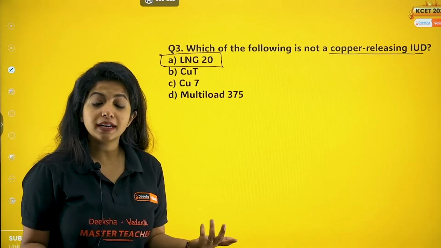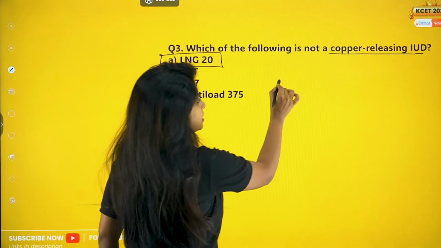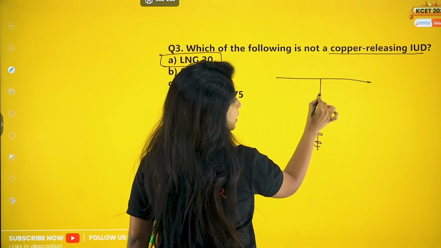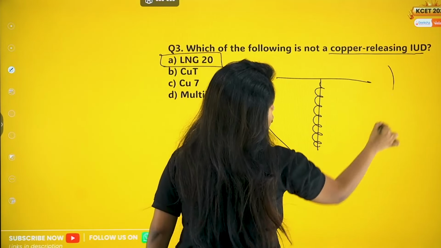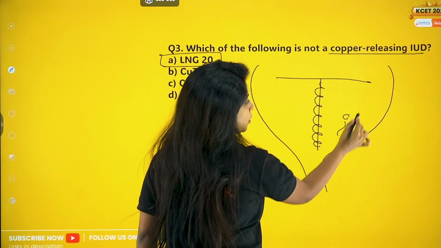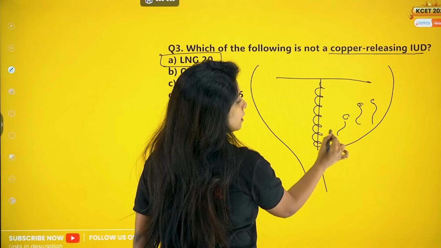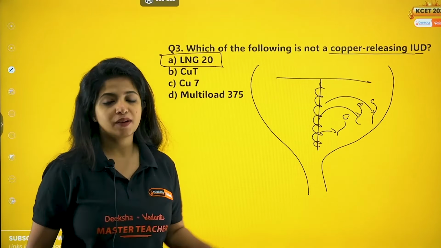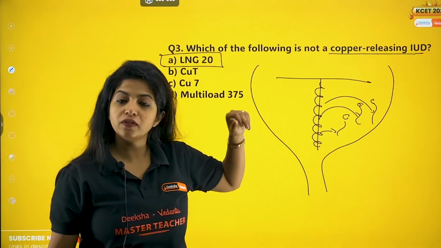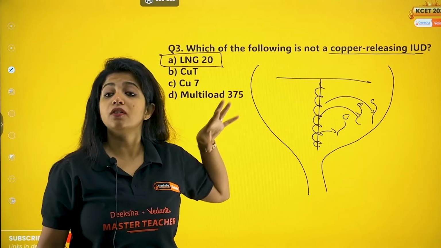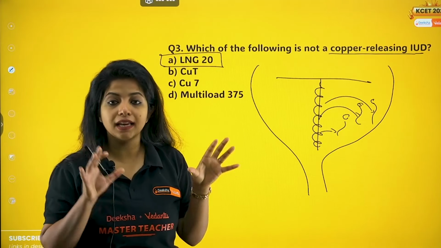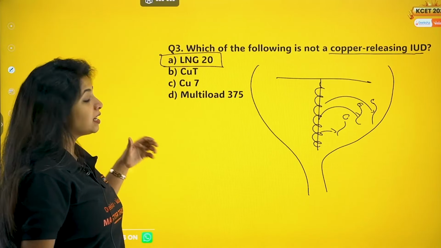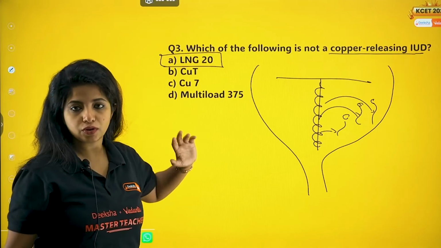My dear children, copper releasing IUD, do you know how it works? Suppose we have a structure known as copper T. On this, we have the copper wire wound, and this is put inside the uterus. So what exactly happens is that, suppose a sperm tries to enter, the copper ions act on the tail of the sperm and do not allow the movement of the sperm. If the sperm cannot move, do you think it can go and fertilize? No. And it also reduces the fertilizing capacity. That's exactly how it works, and it does not cause much trouble to us, my dear children. It's pretty much safe. And it's an intrauterine device. It's put inside the uterus by the doctors.